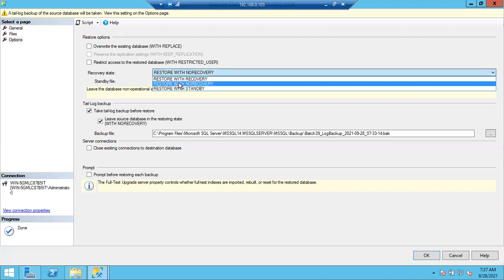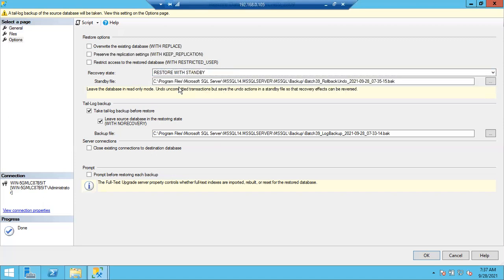Right. So restore with standby means, simply, here also you can restore further backups. The database will be accessible, but only for read operations. You cannot write or insert any data. Insert, update, delete you cannot do on the destination database. The database will be accessible; it is a combination of these two.